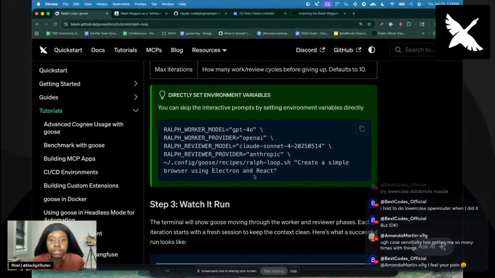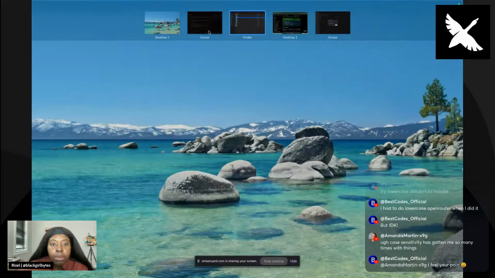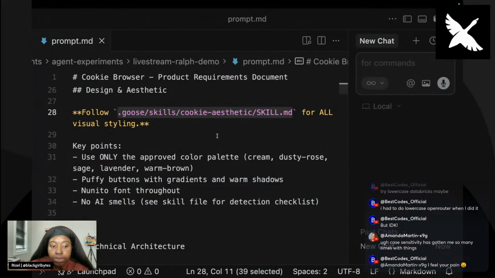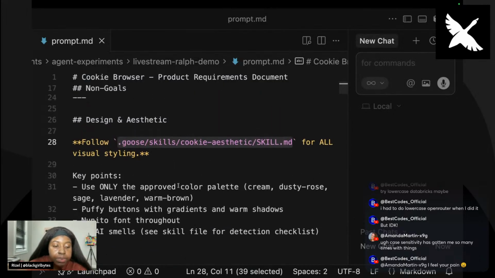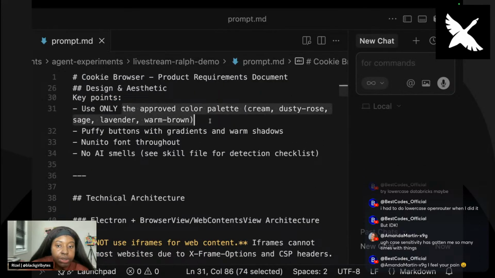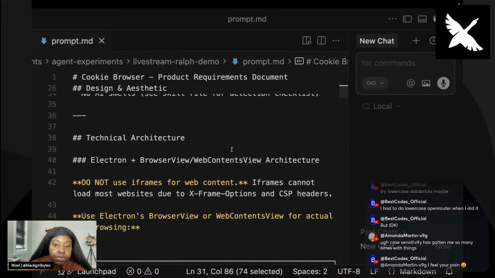I think I cleared out a lot before this live stream just to make sure I didn't have old files laying around. But it's supposed to follow the styling. If it doesn't, we'll see what happens. But I told it to use these type of colors. This is my specific stuff that I want.